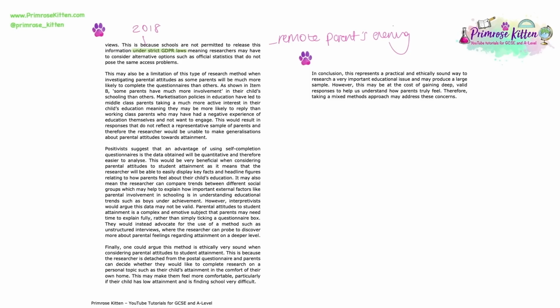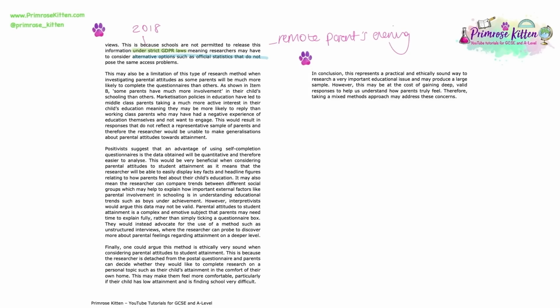We've suggested here the idea of using secondary sources such as official statistics instead when we are researching education, or it might be that you just have to go through the process of requesting consent from parents in order to access their addresses. Whichever way you go doesn't really matter as long as you focus on putting your evaluation into the context of parental attitudes and gaining access to parents.